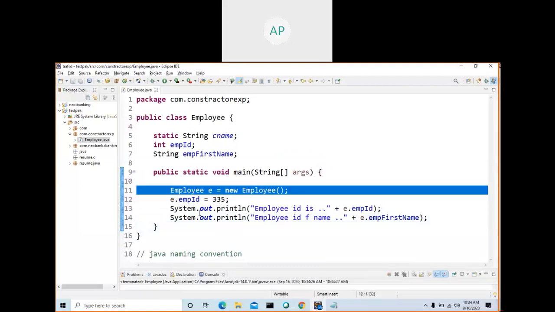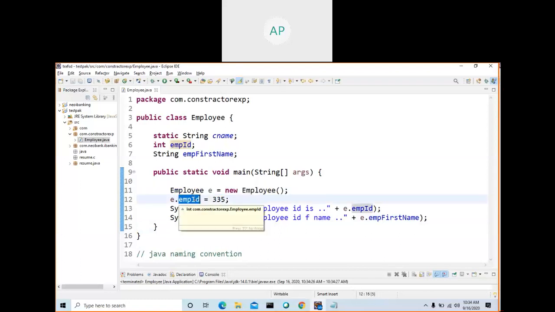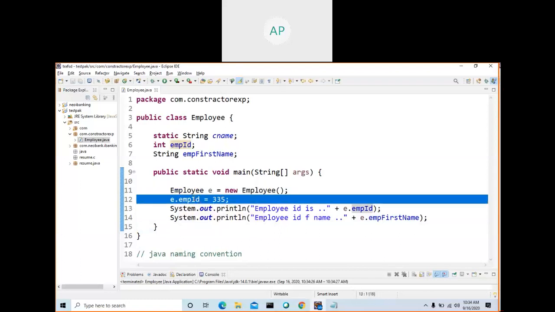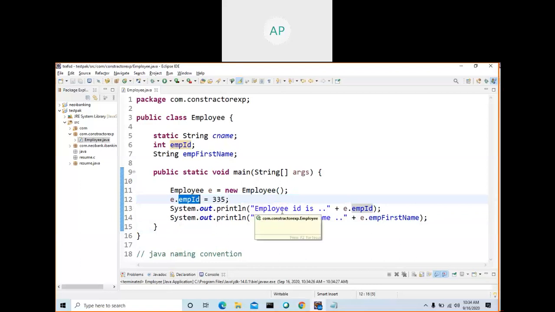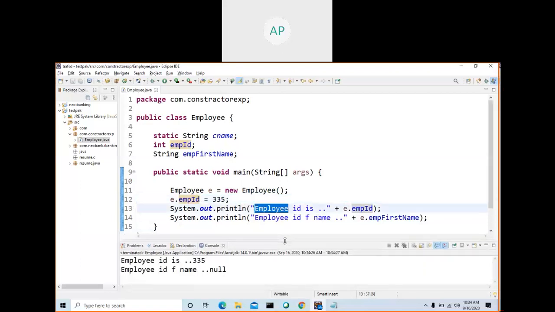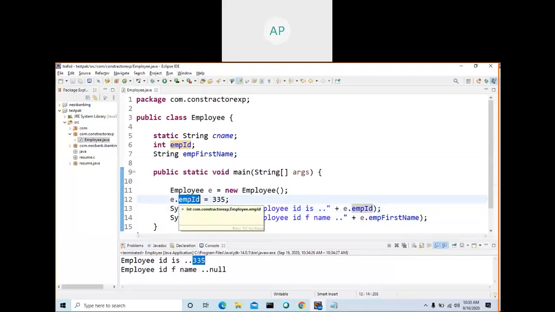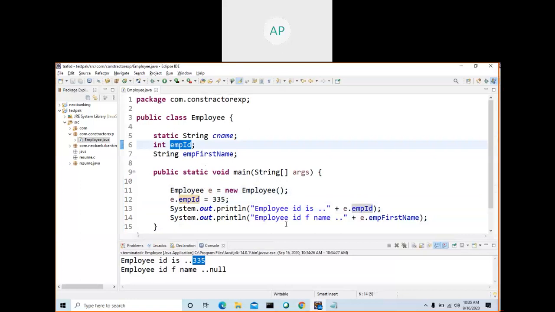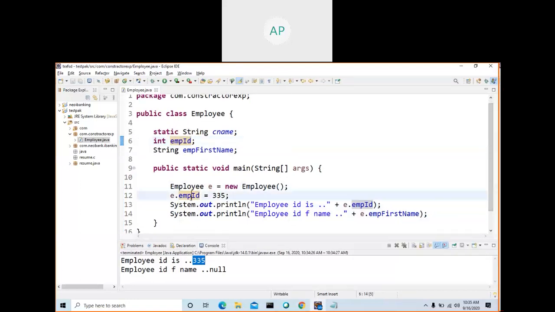Okay, this is the class, right? This is the class. I have 4 rows, and here I created an object. Here I assign the value, or initialize the value, and after that I am printing it. See what is the output for employee ID. Employee ID is 335 because you assigned this one, and now the value of the variable inside this object is 335. You can understand up to this.